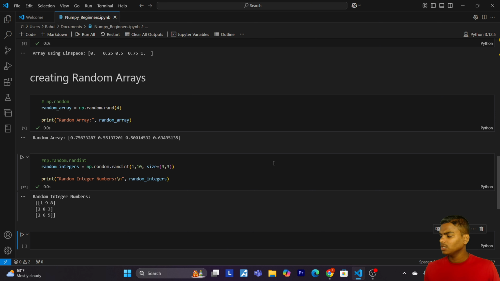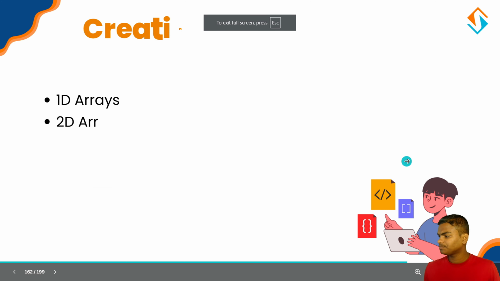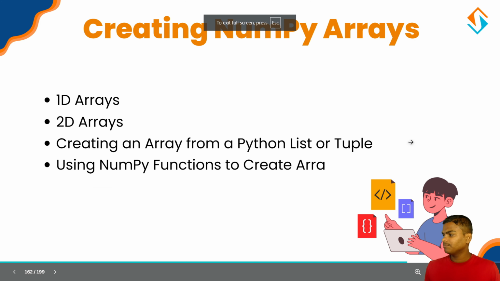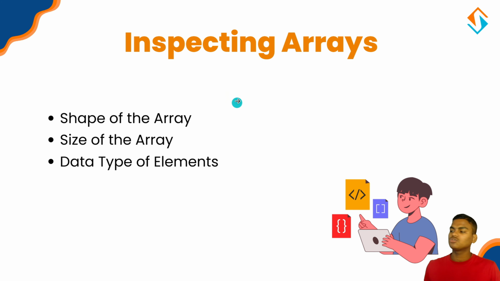Okay, so now let's come to our slide. Let's see what we are going to learn. This time we are going to learn about inspecting arrays, in which we will see the shape of the array, size of the array, and data type of elements. Now that we know how to create arrays, let's learn how to inspect them. Inspecting arrays allows us to understand their structure and properties, such as their shape, size and data type.